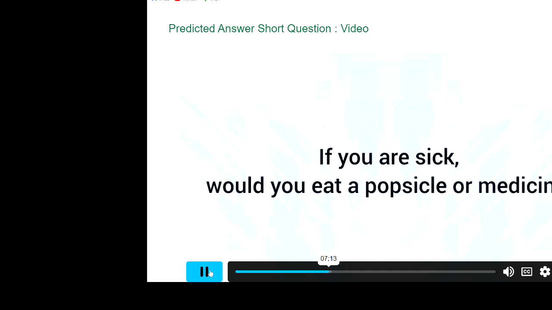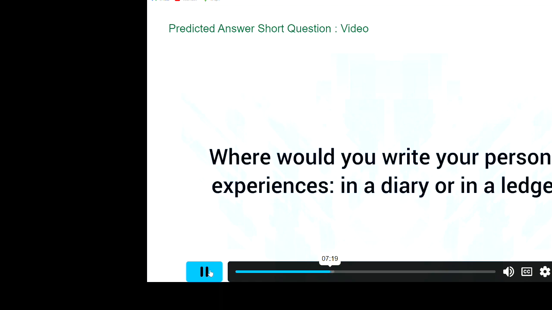If you were sick, would you eat a popsicle or medicine? Medicine. Where would you write your personal experiences, in a diary or in a ledger? Diary. The upper part of a leg is known as thigh.